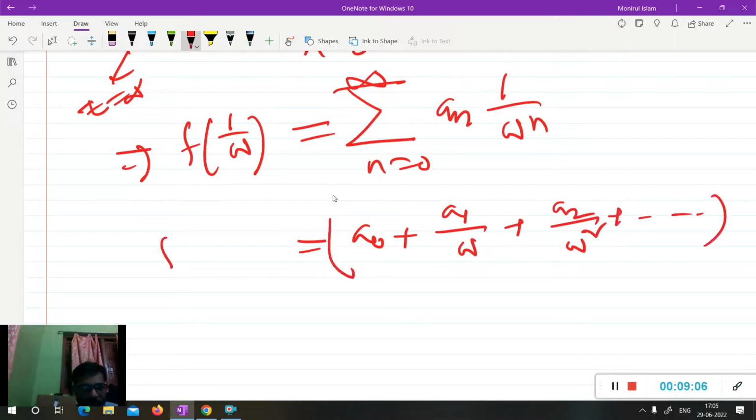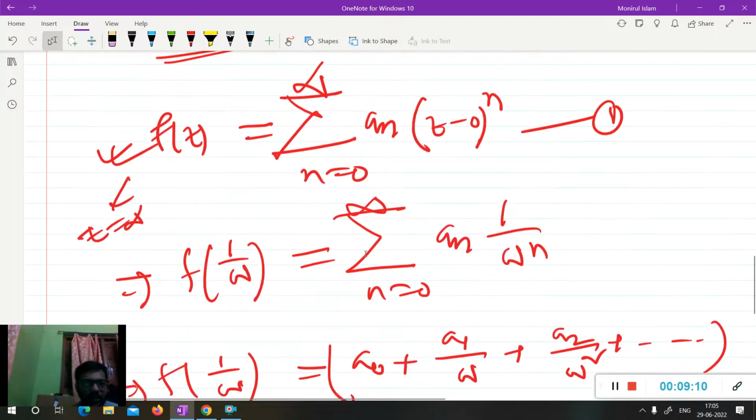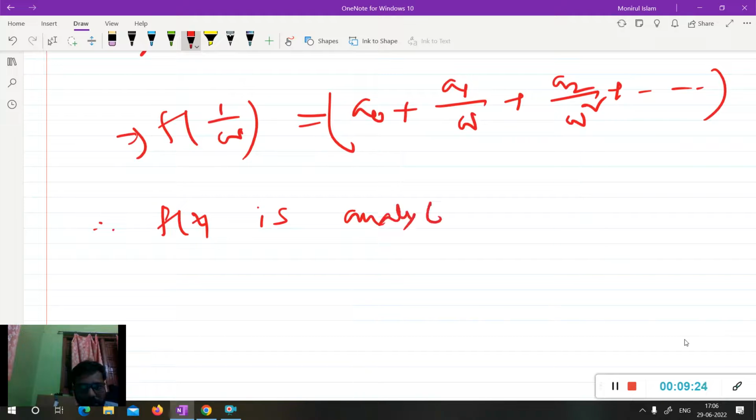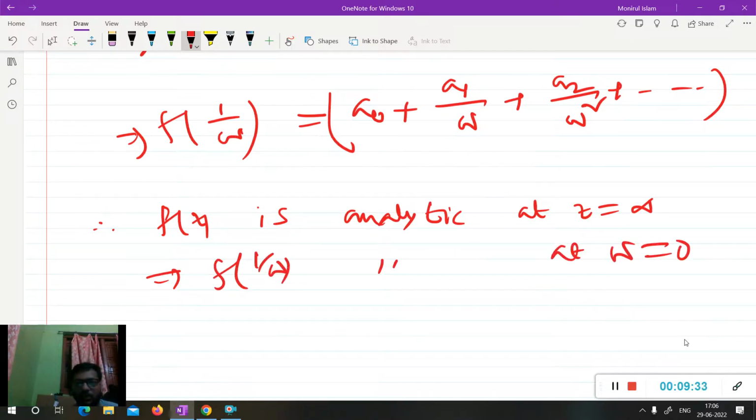Now since f(z) is analytic at z equal to infinity, this implies f(1 by w) is also analytic at w equal to 0. So this function f(1 by w) is analytic at w equal to 0.